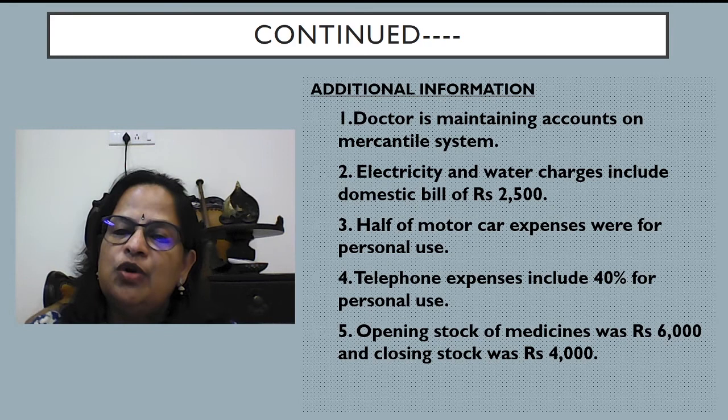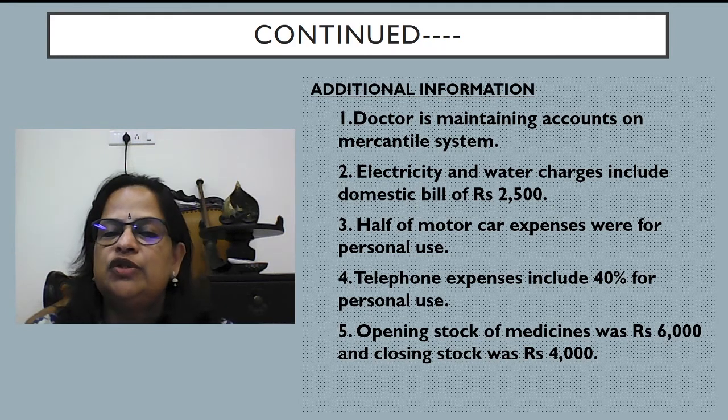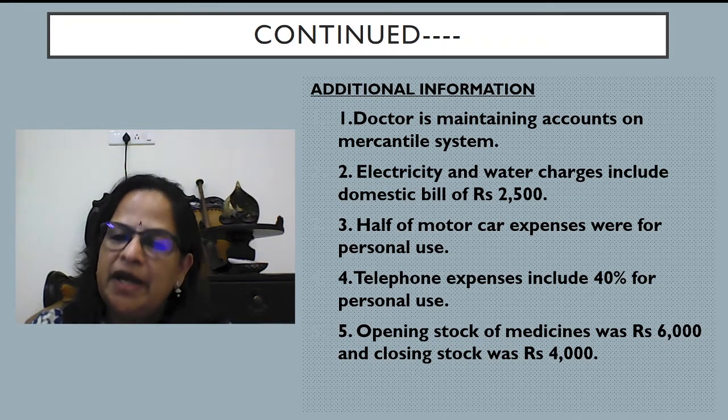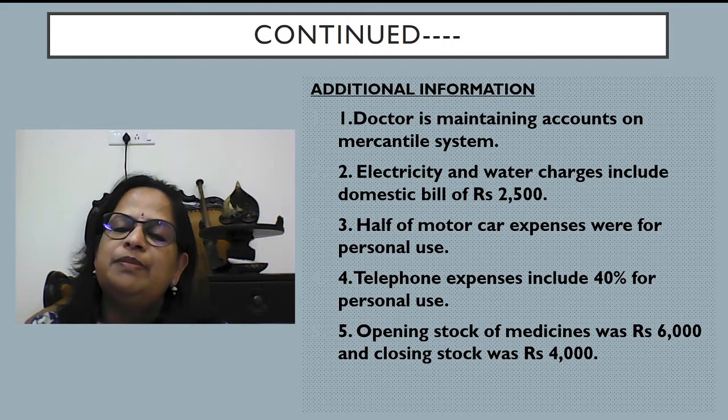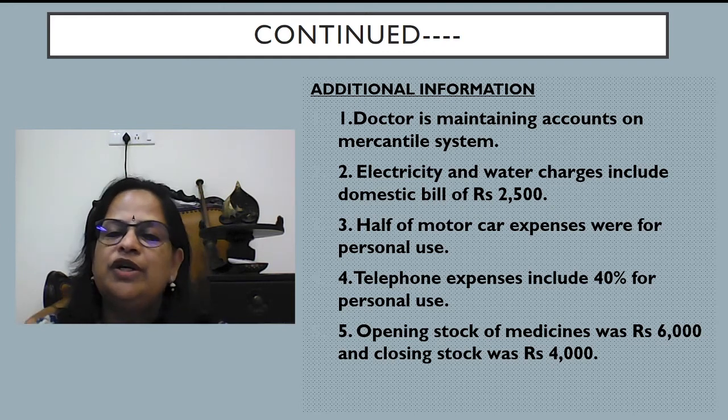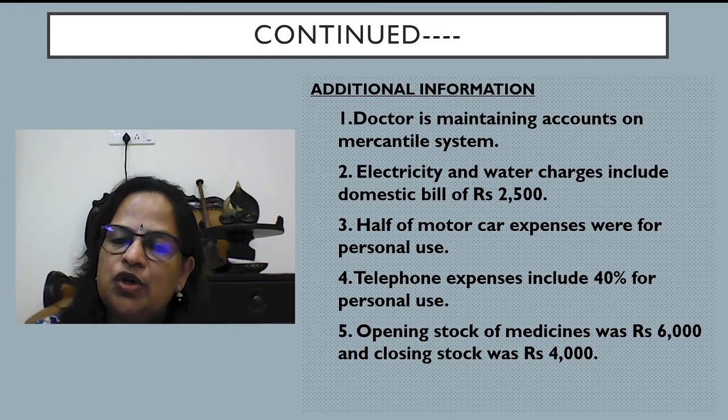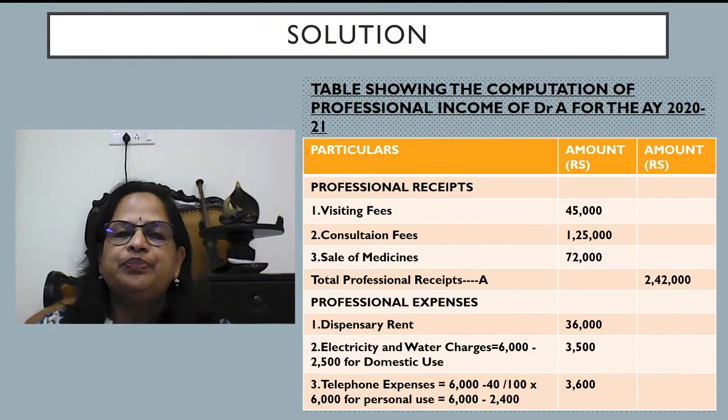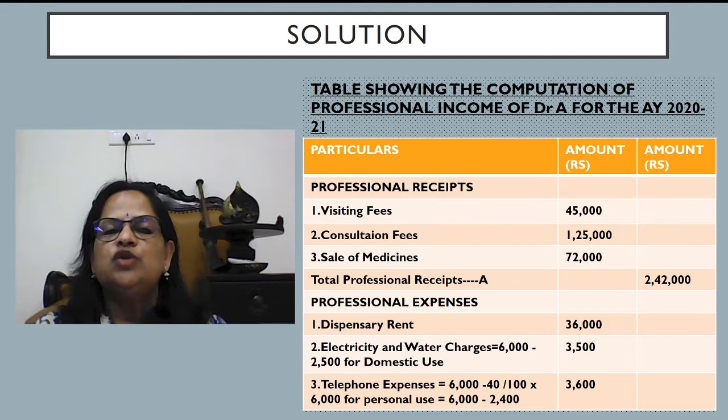Now half of the motor car expenses were for personal use. So motor car expenses and depreciation for motor car, 50% only we will allow. Telephone expenses include 40% for personal use. So that also we have to reduce 40%. Opening stock of medicine 6,000, closing stock 4,000. Now next thing, solution we are doing.